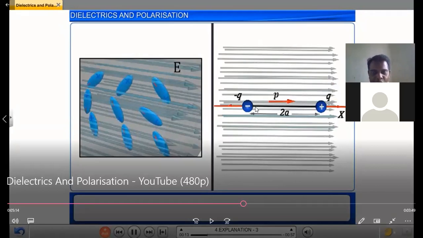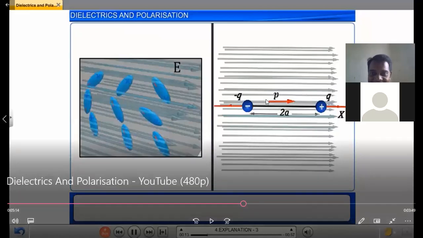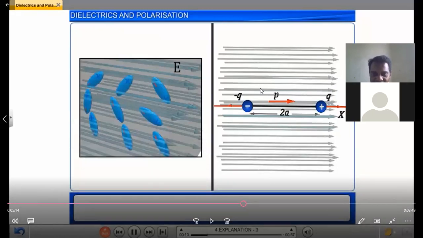These two dipoles are aligned in the direction of external electric field. This process of inducing dipoles in the direction of external electric field is called polarization. Do you understand?